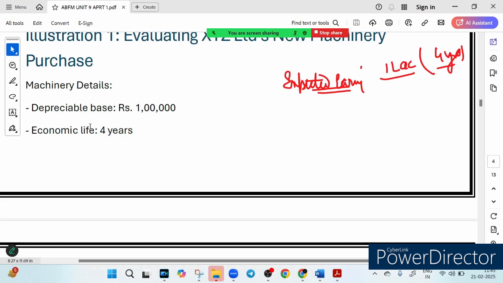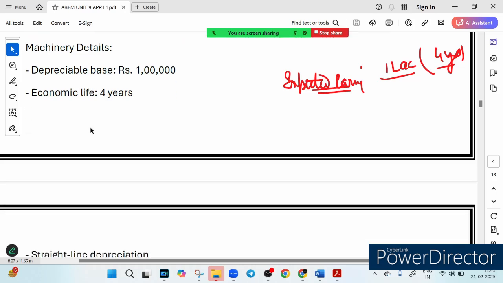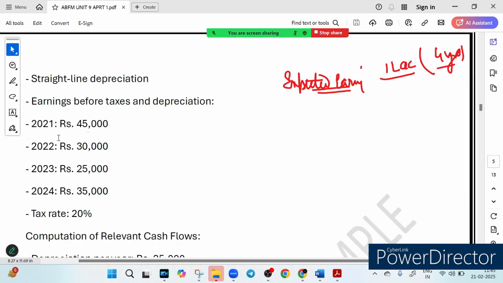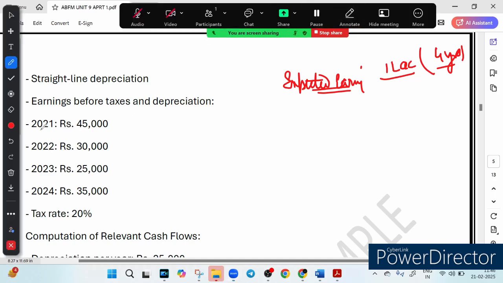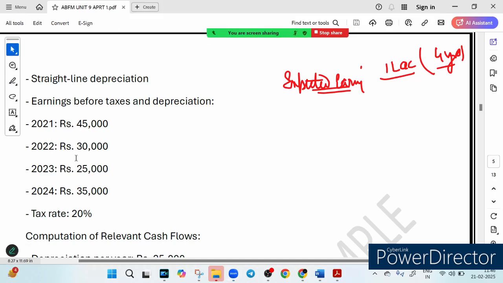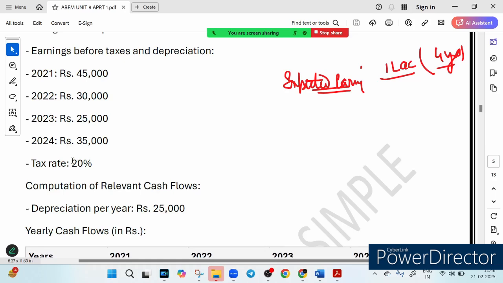That will last 4 years. So it buys a new machine, that is the fixed cost here, and this is the cash flow for 4 years. For the first year 45,000, second year 30,000, and so on. These are the earnings before tax and depreciation, which are given to you. The tax rate is given as 20%. So we will compute the relevant cash flow.